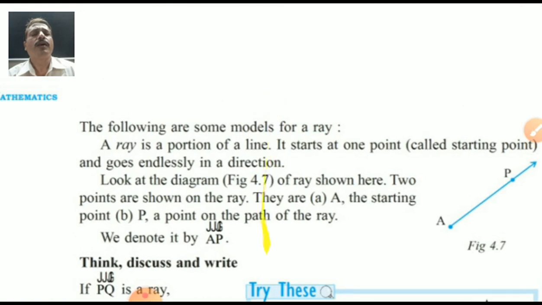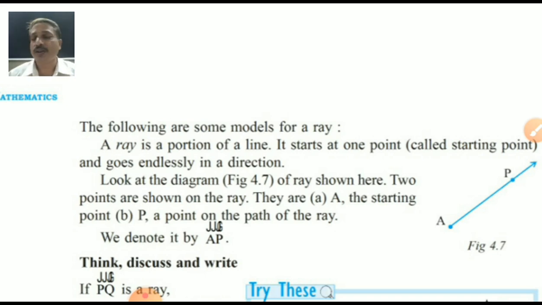How to represent rays at the following points. You can say a ray is a portion of a line, starting from one point. The difference between a line and a ray is here: a ray is included in a line, but a line is not included in a ray.